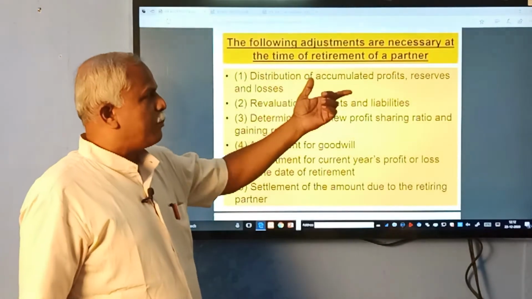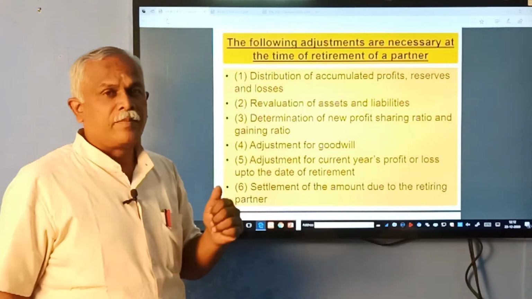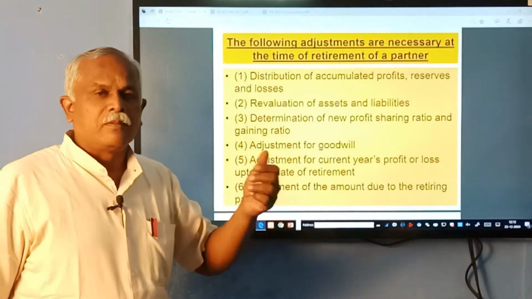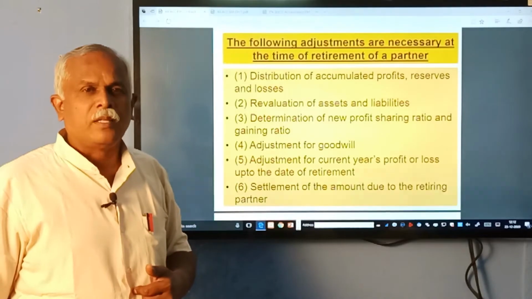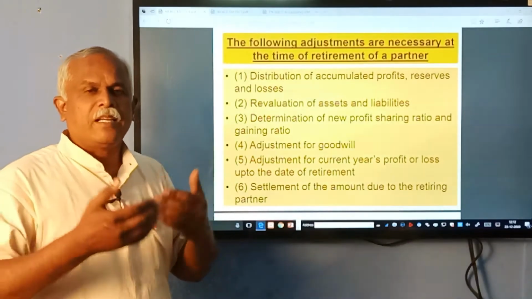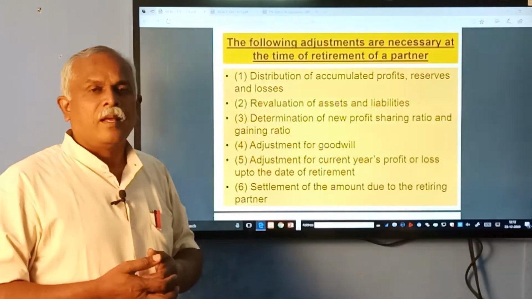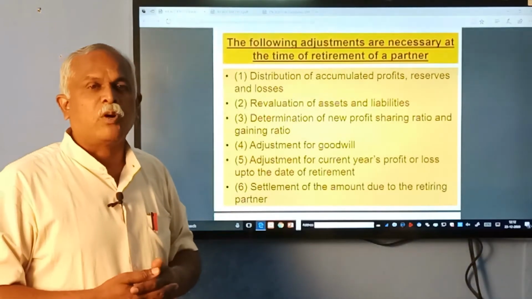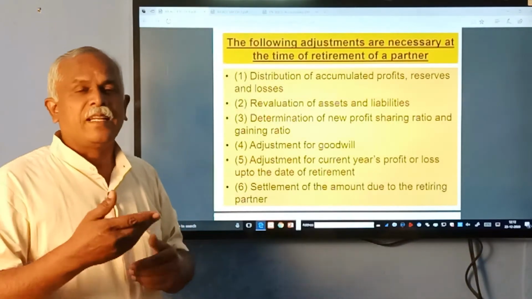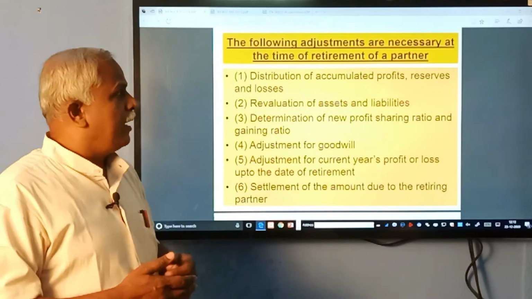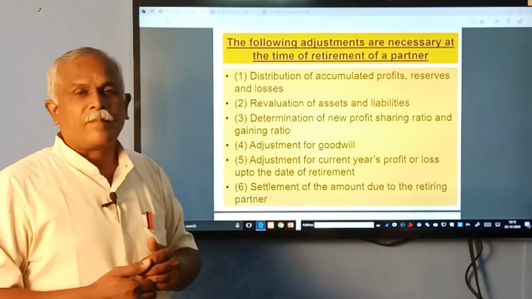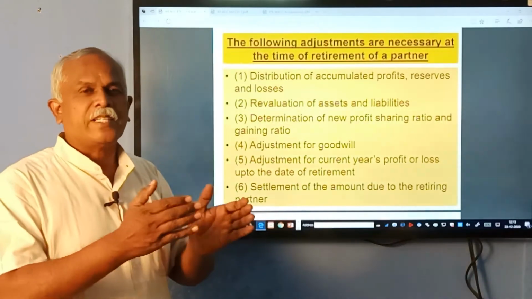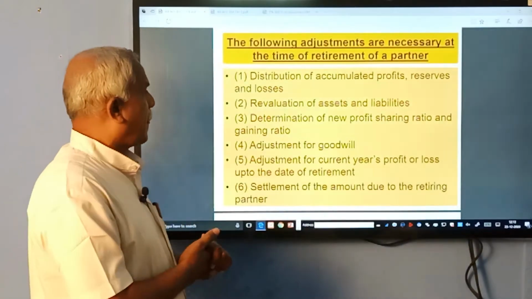Distribution of accumulated profits, reserves and losses. Before a person goes out, he will take away his capital, and his share of the accumulated profits, any reserves created out of profits, and other things is to be paid to him.